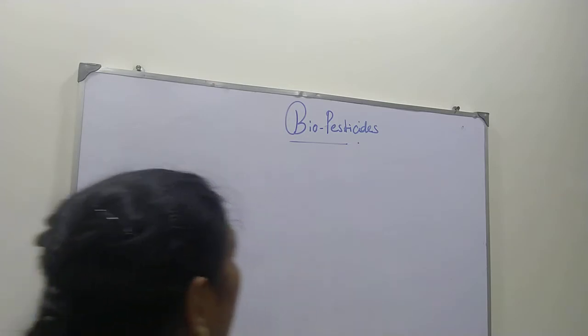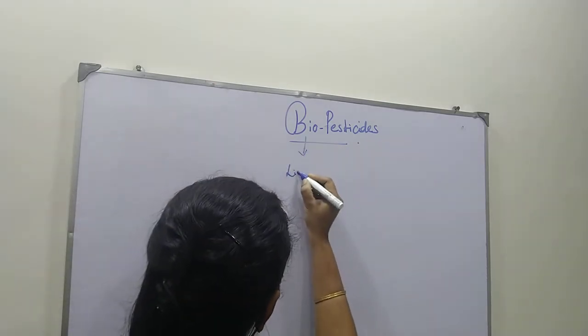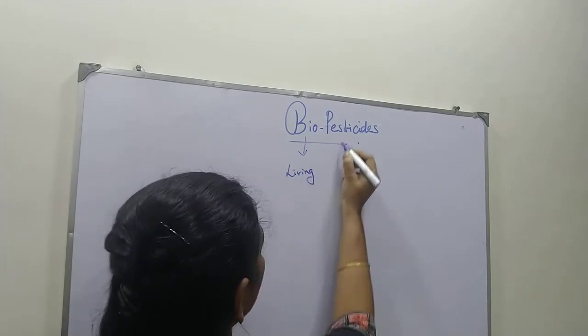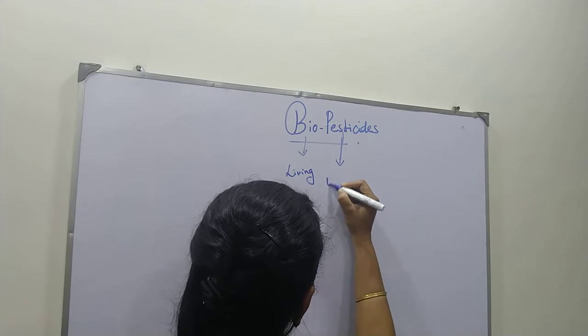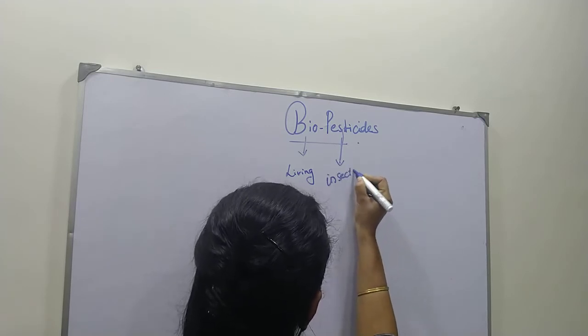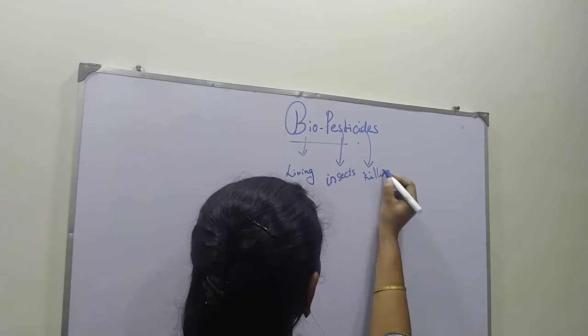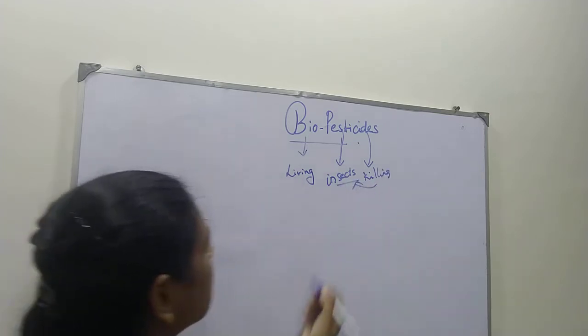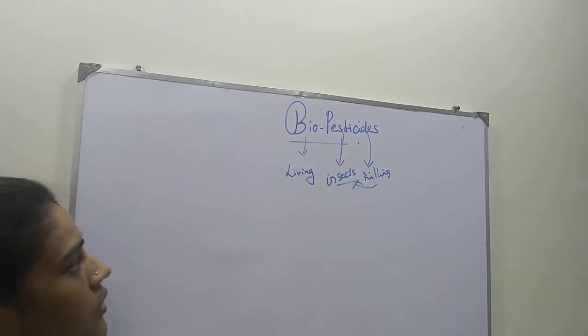Okay, this biopesticide, what is called biopesticide? Bio means the living, right? Pest means some insects. Side means killing. So killing of the insects is called biopesticide.